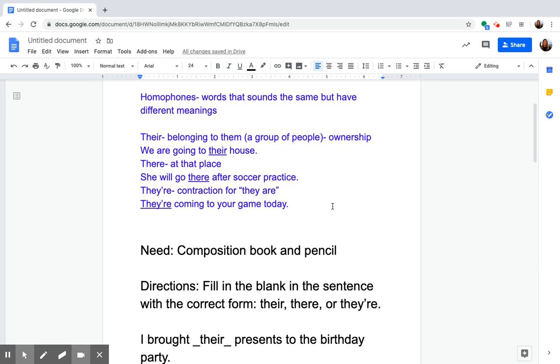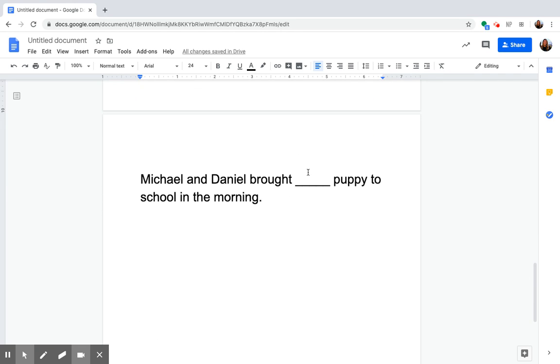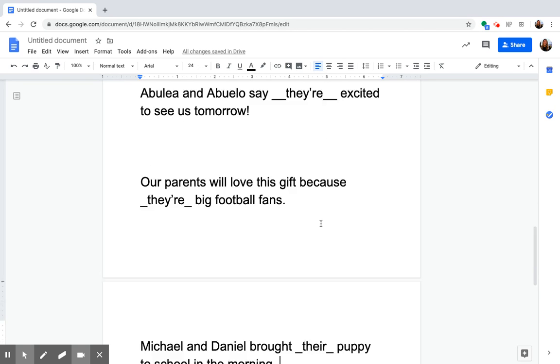Try this one on your own, looking at the examples that we have up here to help you identify which form of there we want to use, and then thinking what goes best here. Yeah, we are talking about ownership here. It's their puppy. They own that puppy. It's their family's dog, so we're using T-H-E-I-R, their puppy, to school in the morning.